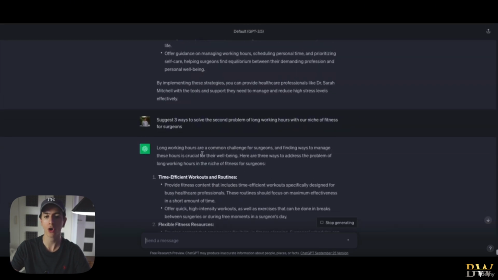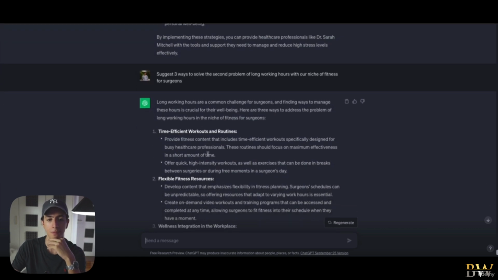Long working hours are a common challenge for surgeons, and finding ways to manage these hours is crucial for their well-being. Here are 3 ways to address the problem of long working hours. Time-efficient workouts and routines. I mean, it doesn't really solve the problem of long working hours, but it suggests a solution to the other problems in a manageable time frame, which is good enough.